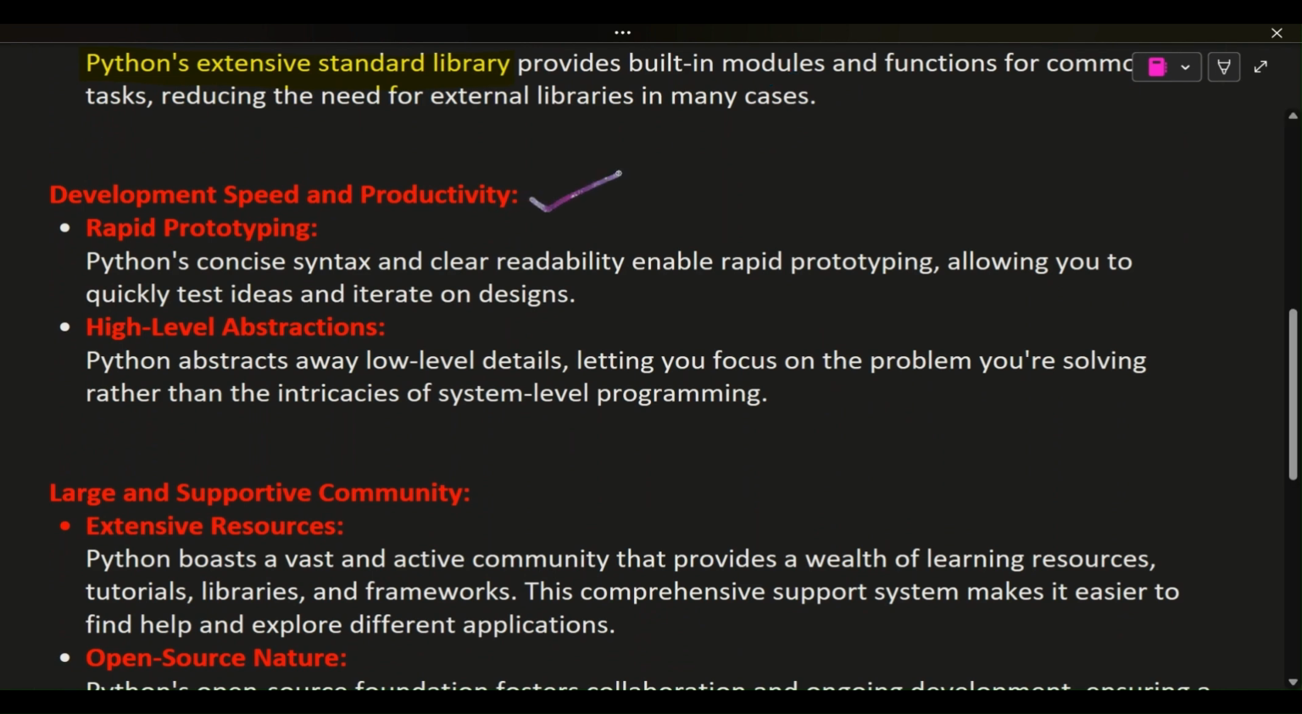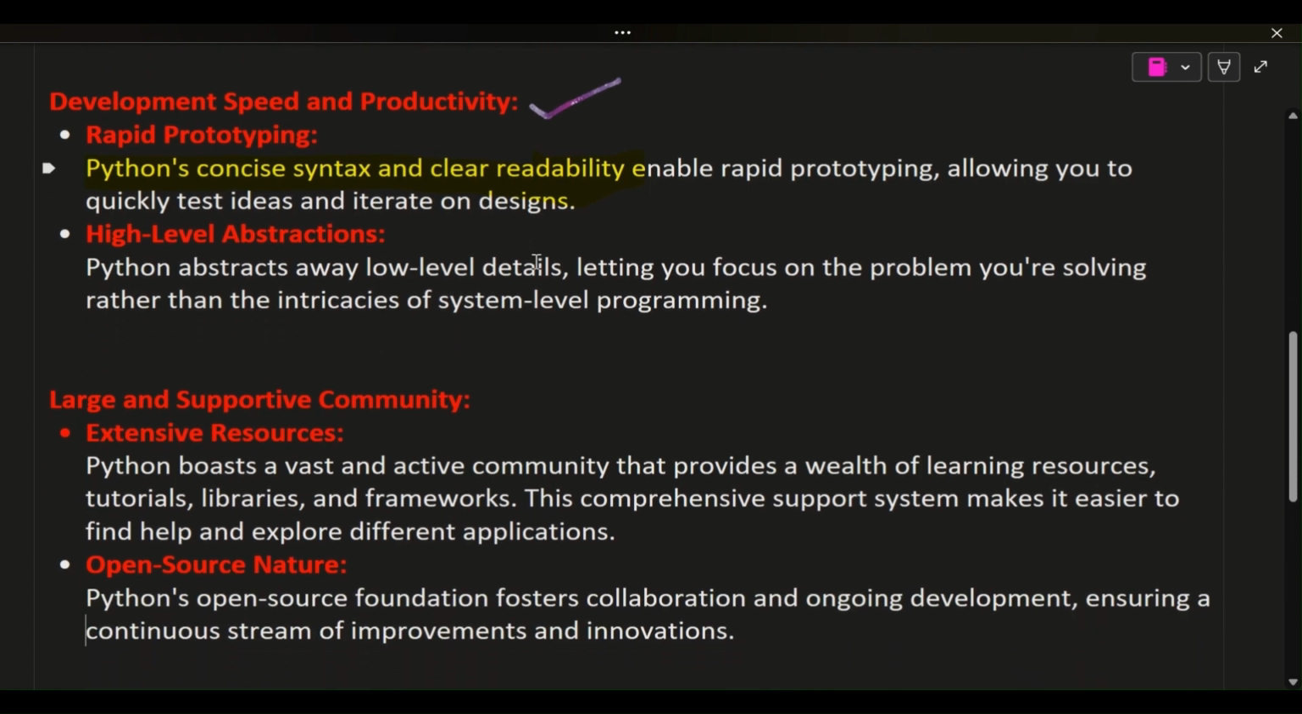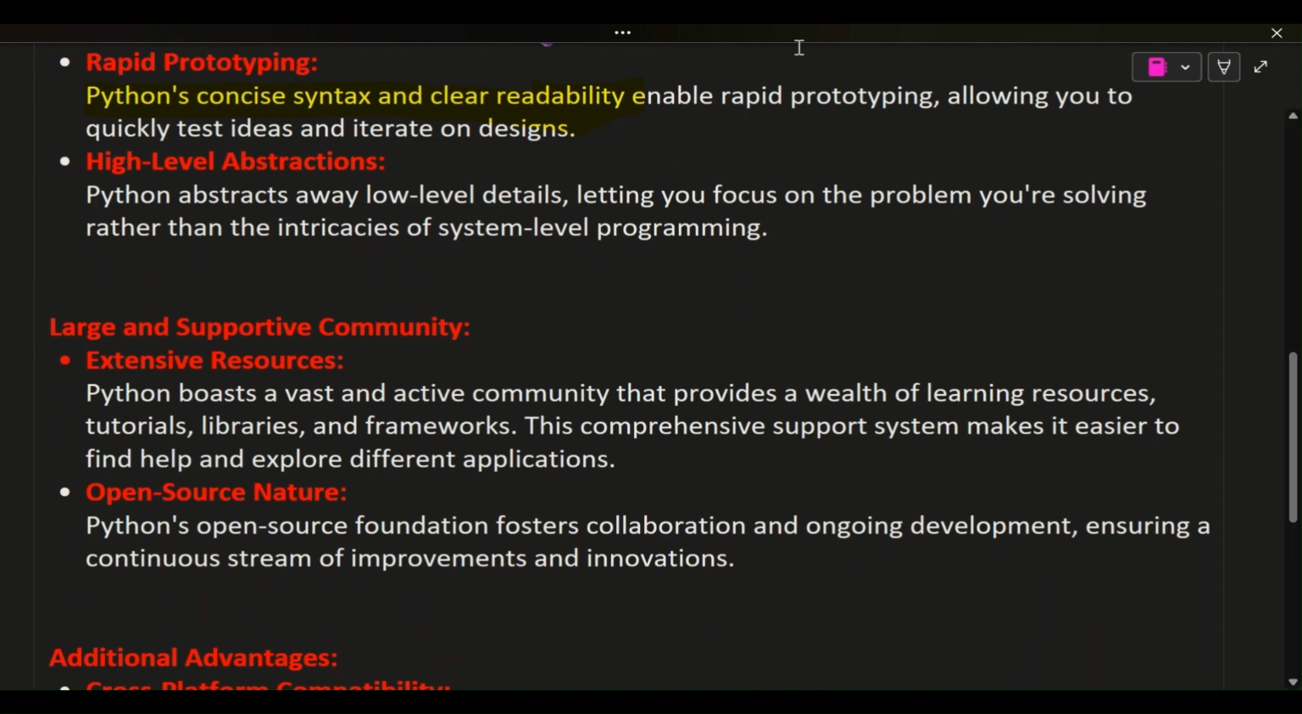Development speed and productivity. Rapid prototyping. Python's concise syntax and clear readability enable rapid prototyping, allowing you to quickly test ideas and iterate on designs. High-level abstractions. Python abstracts away low-level details, letting you focus on the problem you're solving rather than the intricacies of system-level programming. Large and supportive community.